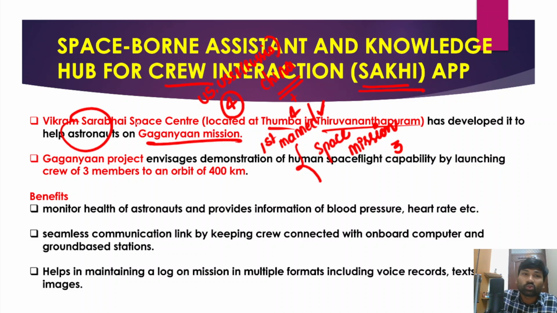So that is what is known as the Gaganyaan mission. In order to help Gaganyaan mission astronauts, the Vikram Sarabhai Space Center, Thumba, Thiruvananthapuram, has developed this Sakhi app. Sakhi app means a space-borne assistant and knowledge hub for crew interaction. And some details with respect to Gaganyaan, we'll try to understand those details as well. The Gaganyaan project envisages demonstration of human flight capability by launching a crew of 3 members into an orbit of 400 km in the low Earth orbit.